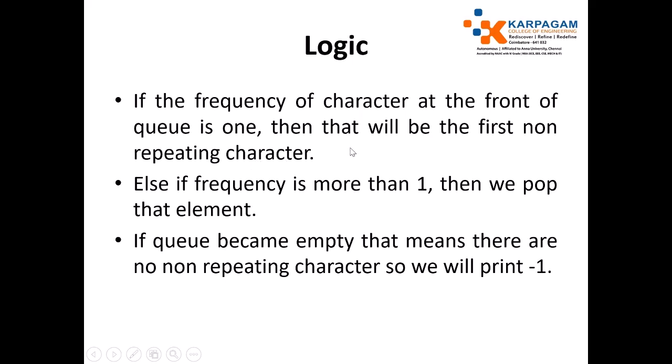The frequency of the character at the front of the queue should not be 0, because whenever you insert an element into the queue, you make its count 1. If frequency is 1, just print that as the non-repeating character. If frequency is greater than 1, just pop the element. If the queue becomes empty, that means there is no non-repeating character, so we print -1. Okay, this is the logic.